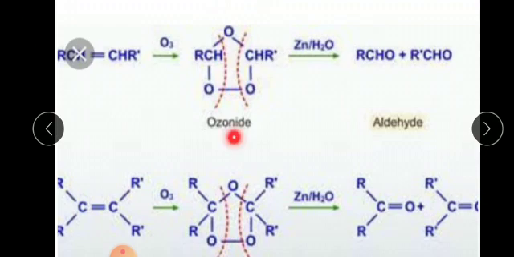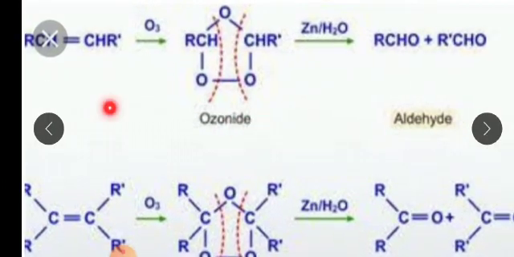Ozonoid is an intermediate compound; actually it is an unstable compound. So both sides are cleaved like that. In the presence of zinc with H2O, we get RCHO and again R dash CHO.